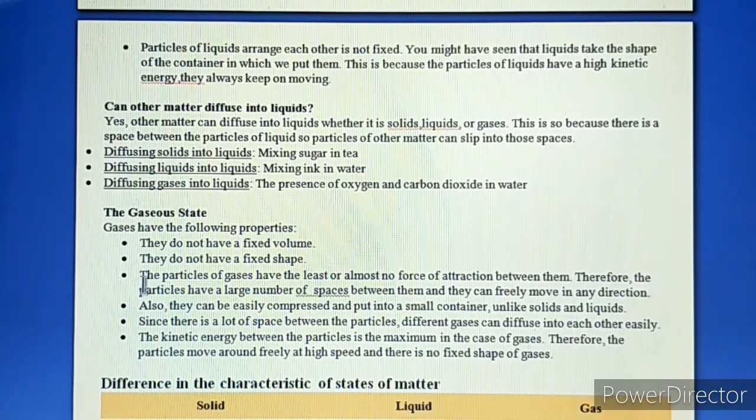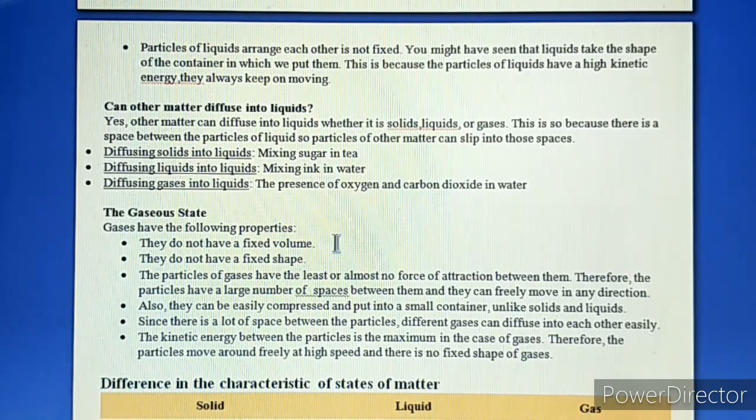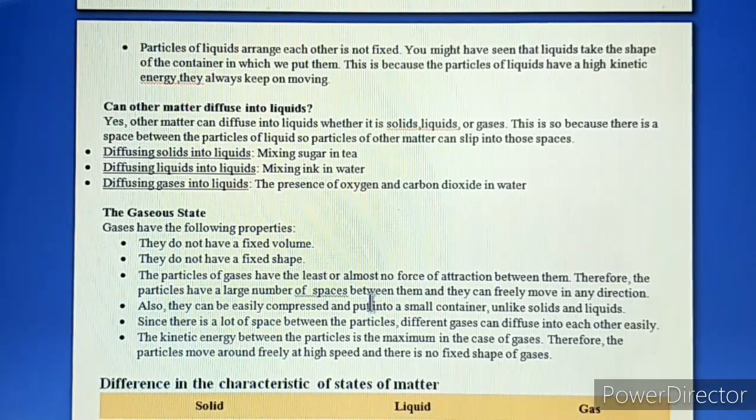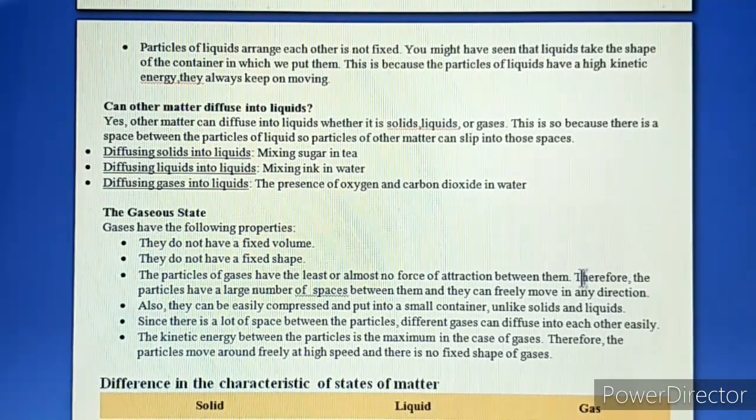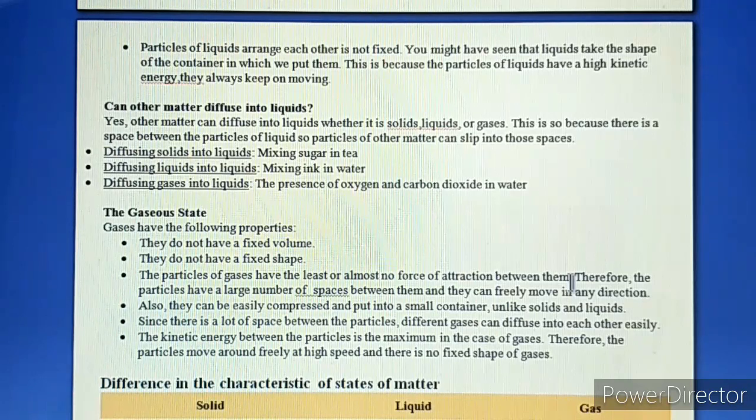They do not have a definite volume. They do not have a definite shape also. We have already learned all these things in earlier classes, that they do not have a definite volume. They do not have a fixed shape. Now the third is what? The particles of gases have the least or almost no force of attraction between them. Therefore, the particles have a large number of spaces between them and they can freely move in any direction.